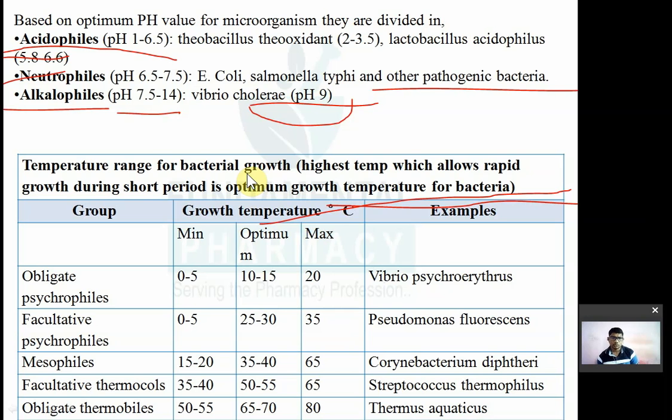So depending on that also, bacteria are classified. There are different ways to classify bacteria, but I have taken particularly these two because they have already asked questions on this. So, group, growth temperature and examples.